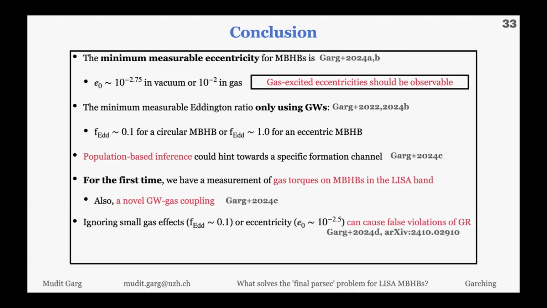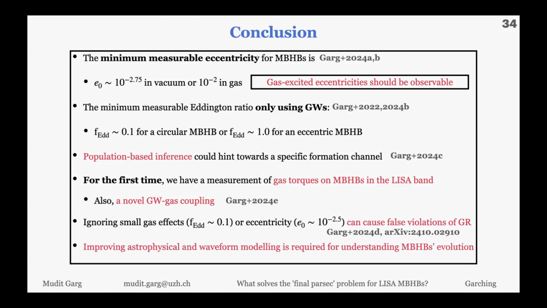One thing I didn't have time to discuss, because the meeting is more for astrophysics, is that if you ignore this F_intent of 0.1 or eccentricity of 10^-2.5 in a realistic data analysis setup, then you can cause a false violation of GR, which is of course something you want to avoid. Because if you are able to cause a false violation of GR with something astrophysical, then you can mask or mimic something in the early universe if there is an actual deviation from GR. So that is something important to keep in mind.